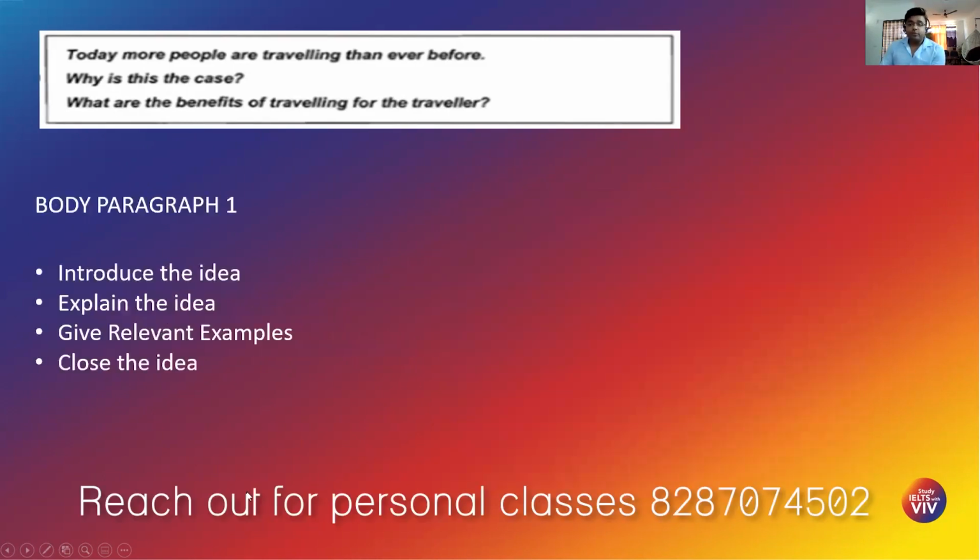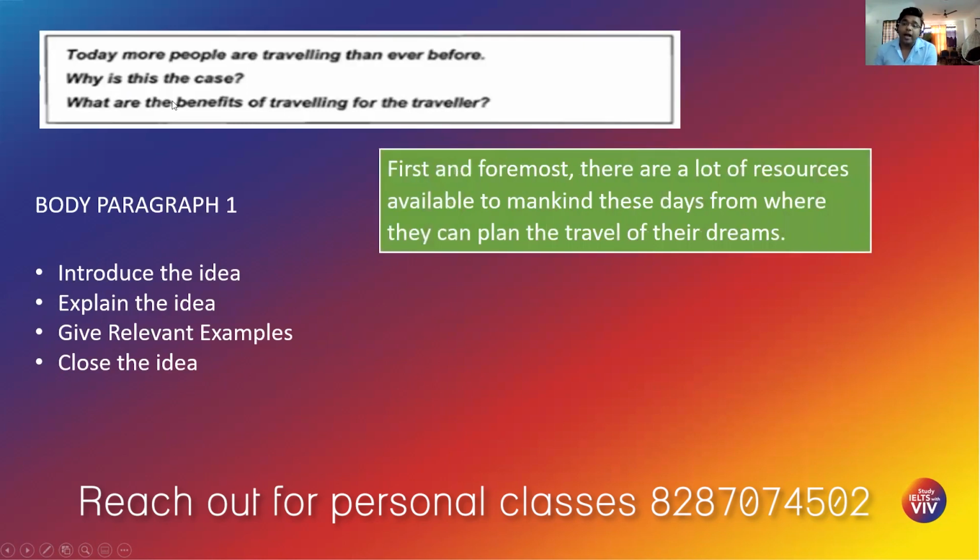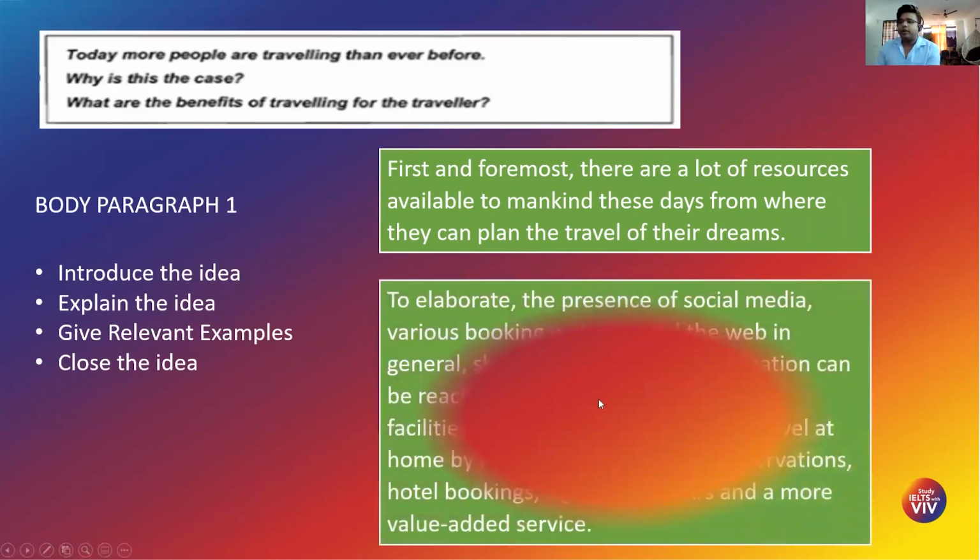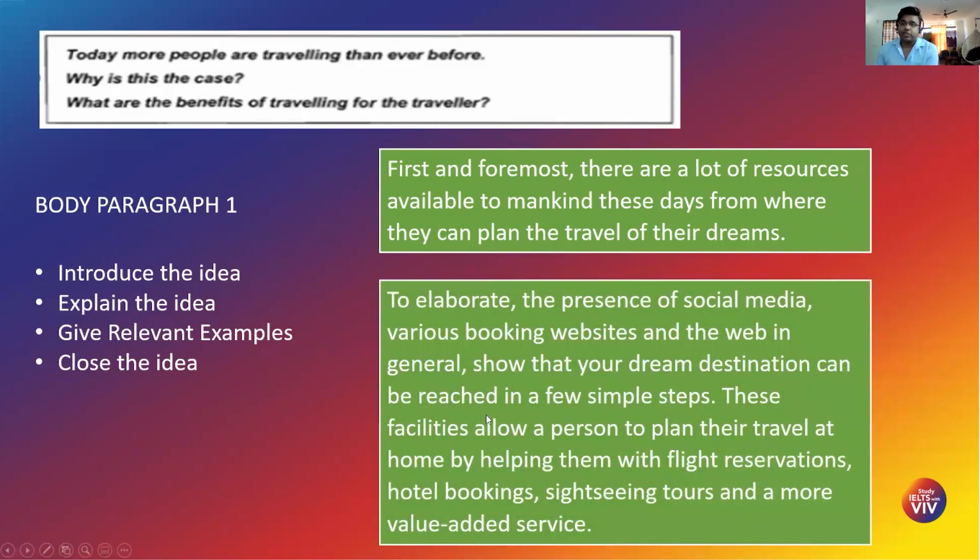Then let's move down to body paragraph 1, where I have first introduced the idea in one sentence, talking about why people tend to travel more these days. So for me, I've mentioned first and foremost, there are a lot of resources available to mankind these days from where they can plan the travel of their dreams. Remember, in the introduction, I had mentioned social media and the ease of travel. I have added that here in the explanation of the point.